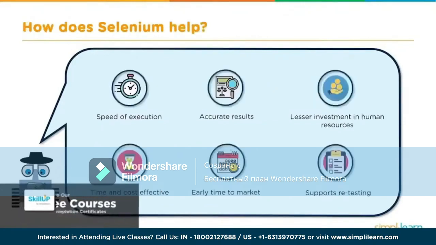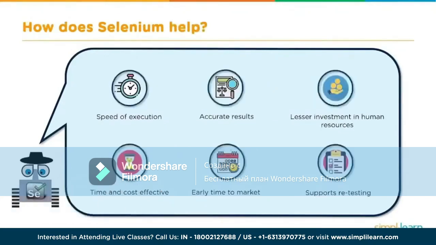So how does Selenium help? So we saw all the demerits of manual testing. So we can say by automation of test cases, one, Selenium helps in speedy execution of test cases. Since manual execution is avoided, the results are more accurate, no human errors. Since your test cases are automated, human resources required to execute automated test cases is far less than manual testing. Because of that, there is a lesser investment in human resources. It saves time, and time is money.